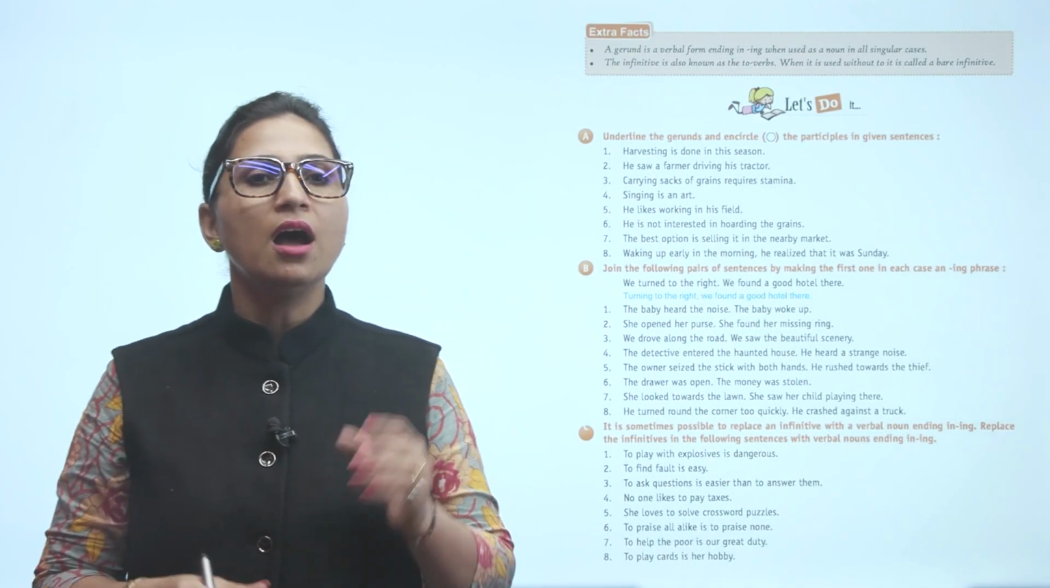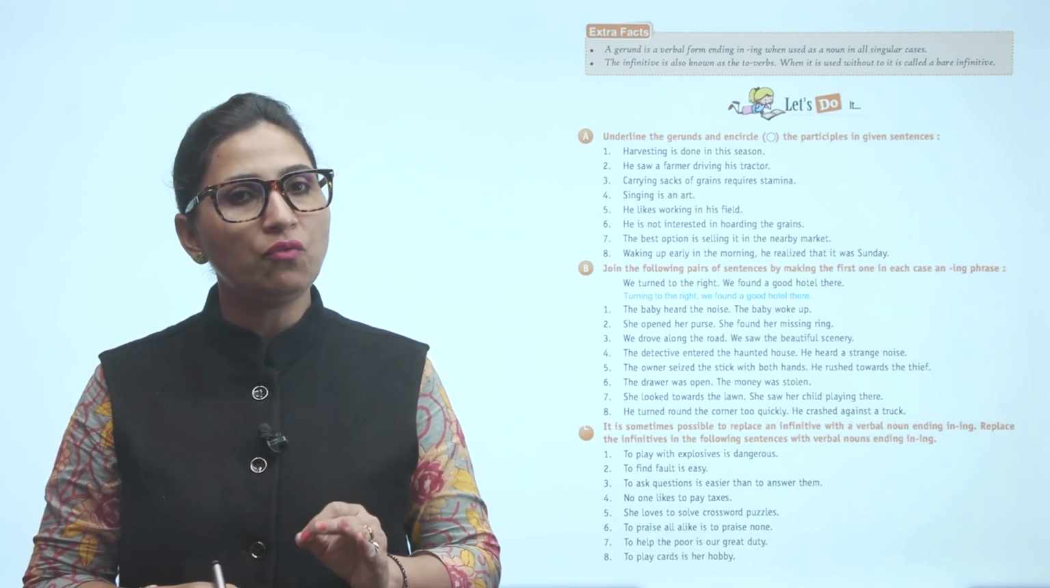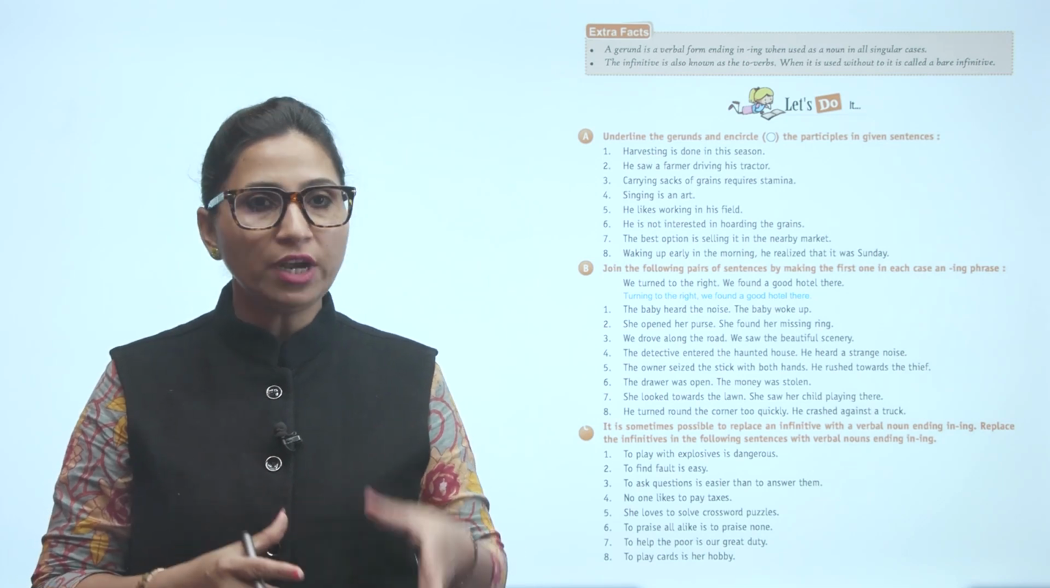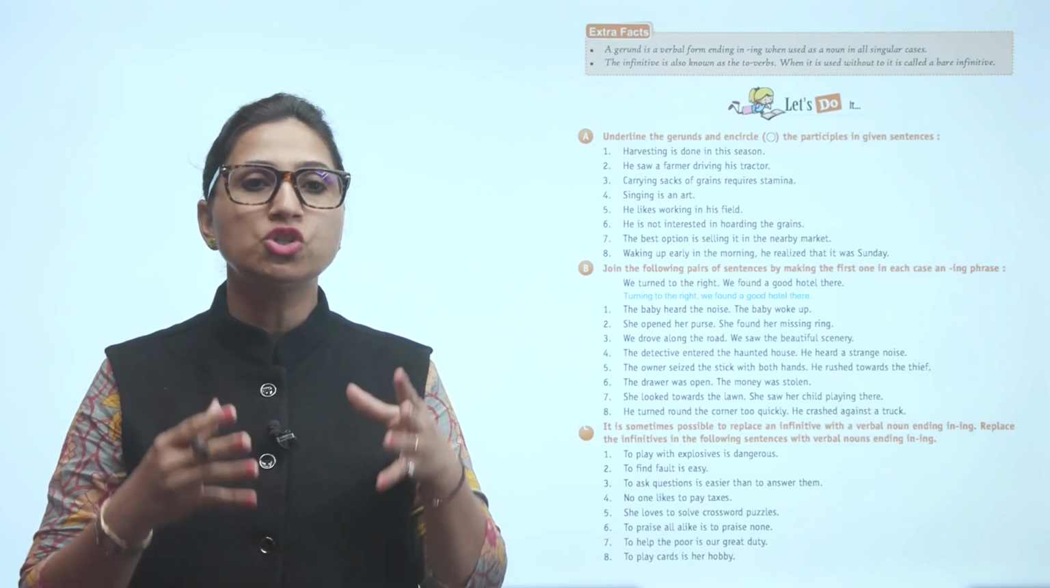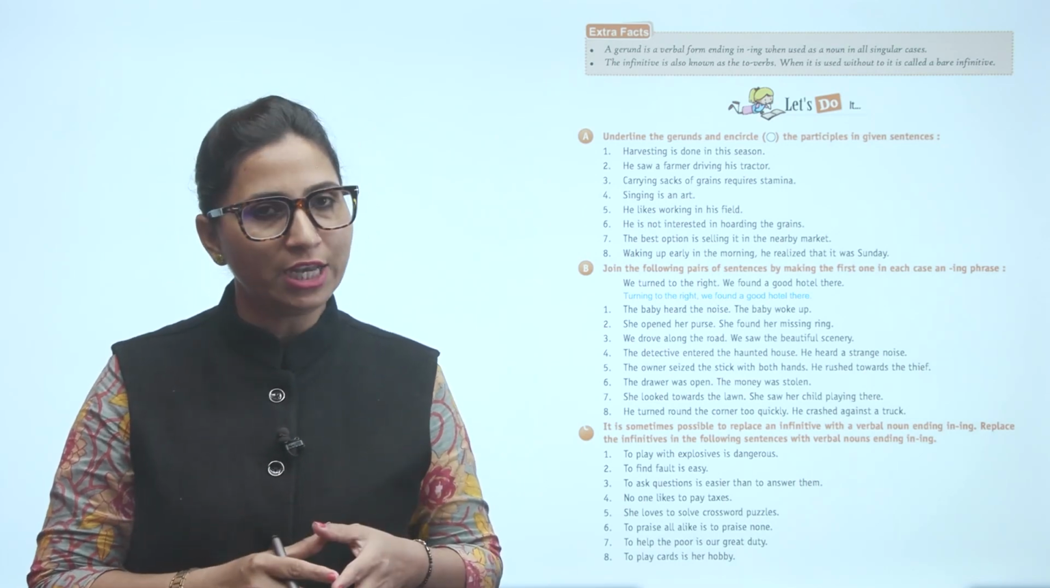Extra facts. A gerund is a verbal form ending in ing when used as a noun in all singular cases. The infinitive is also known as the to-verb, and when it is used without to, it is called a bare infinitive.